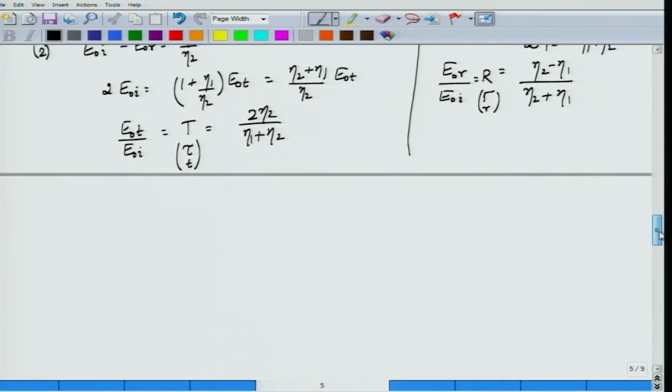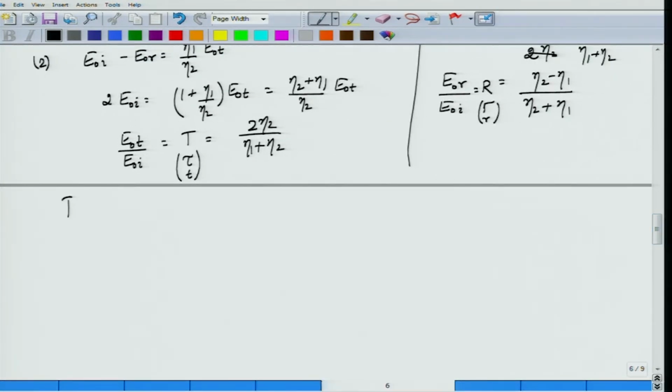Now before leaving this topic, let us also calculate the power transmission and power reflection coefficients. Okay. What do I mean by power transmission, power reflection coefficients? Well, what I mean is, what is the ratio of reflected power to incident power? This we call the transmittivity.